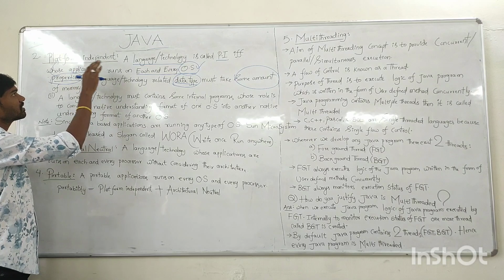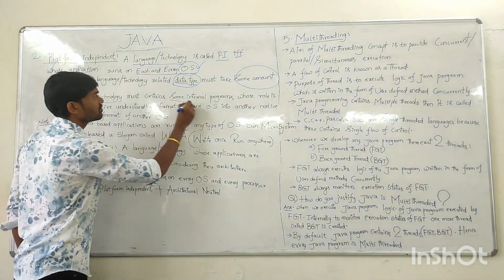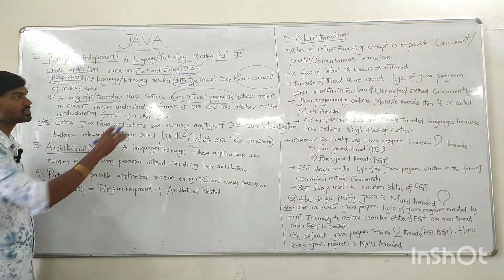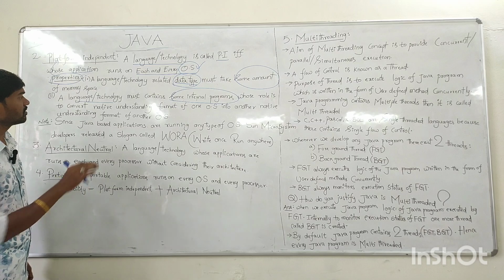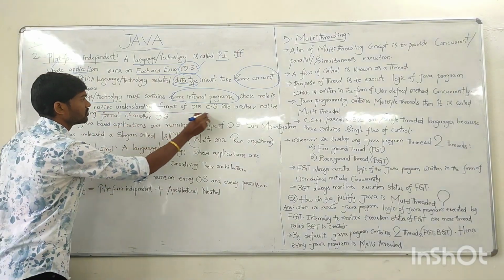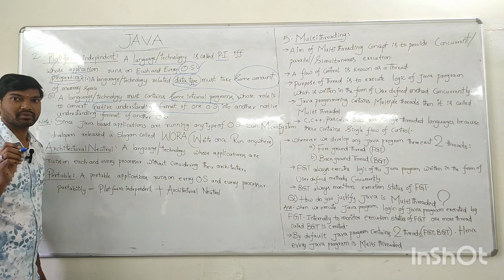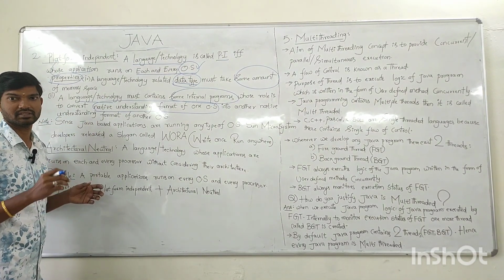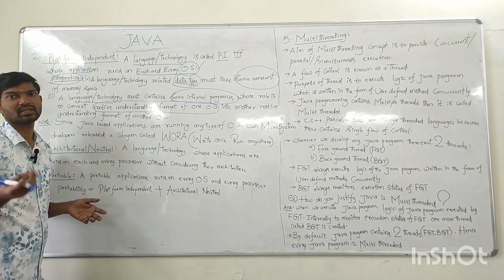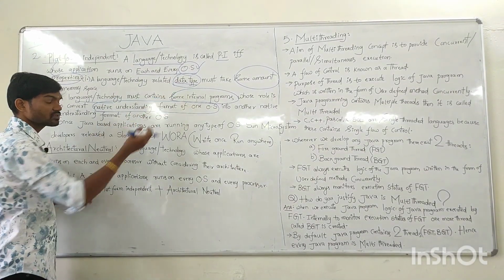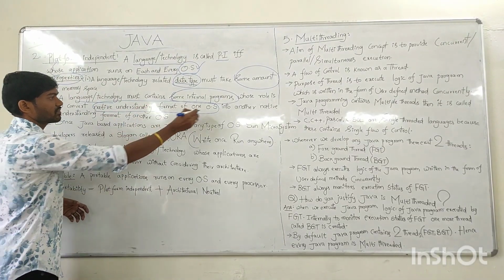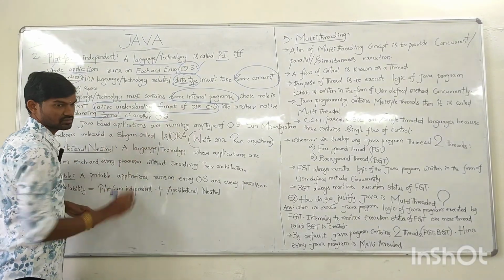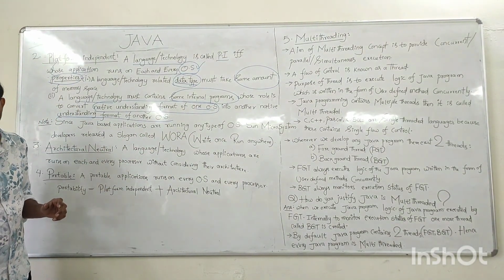The second property: every language or technology must contain some internal programs. What these programs will do is convert the understanding format of one OS into the understanding format of another OS. One operating system will understand one type of conversation and another operating system will understand other types of features. So these programs will convert the native understanding format of one OS into the native understanding format of another OS. So like this, these properties should be satisfied.